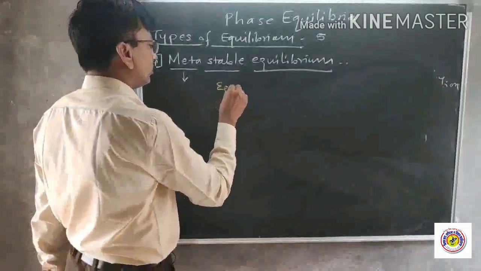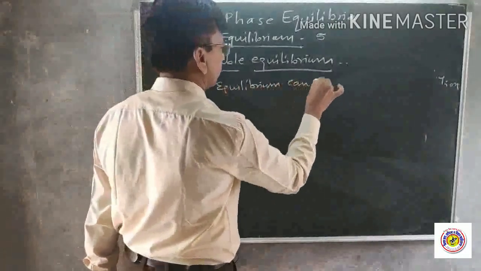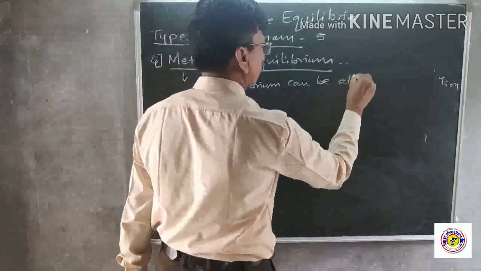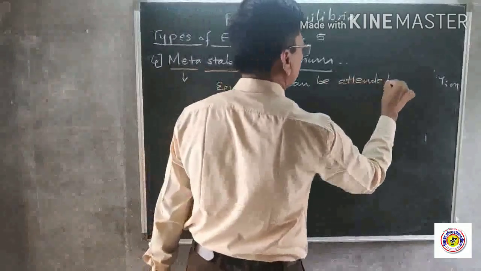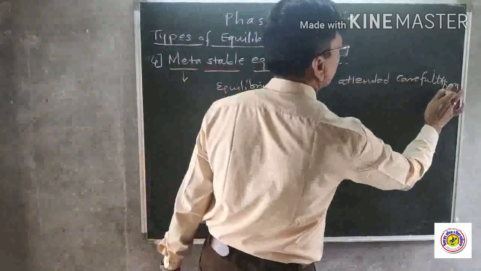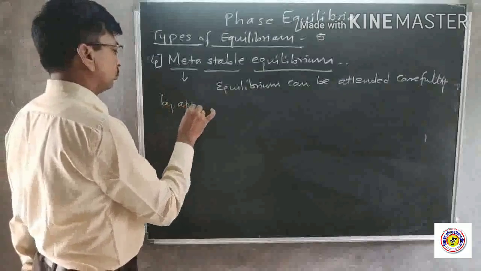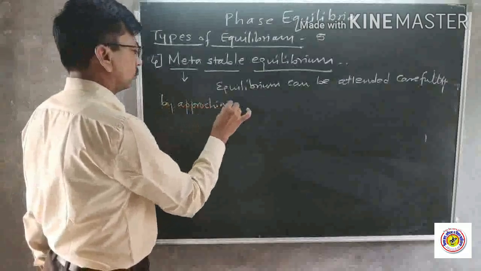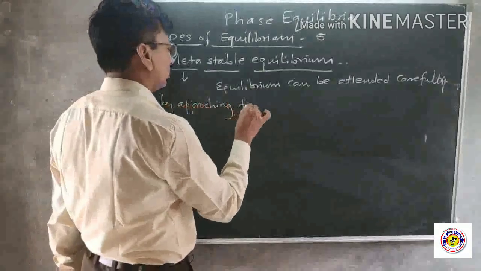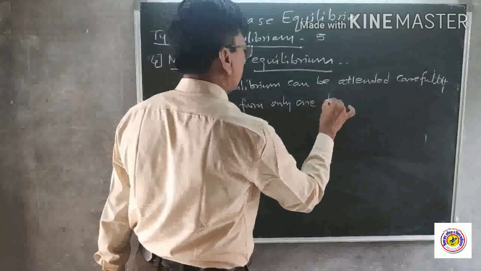So equilibrium can be attained carefully by approaching from only one direction.